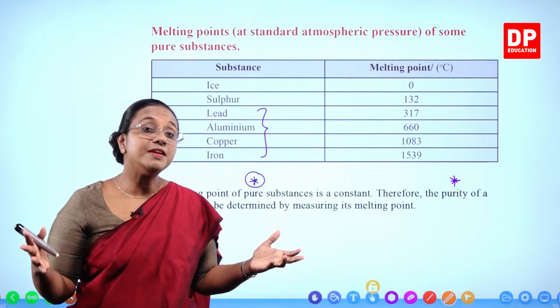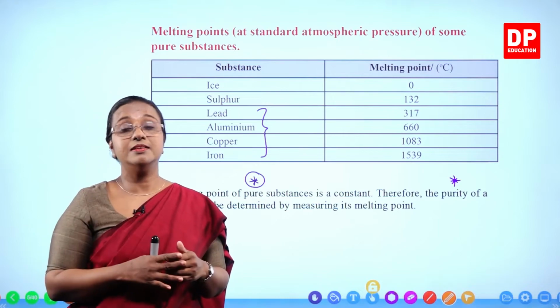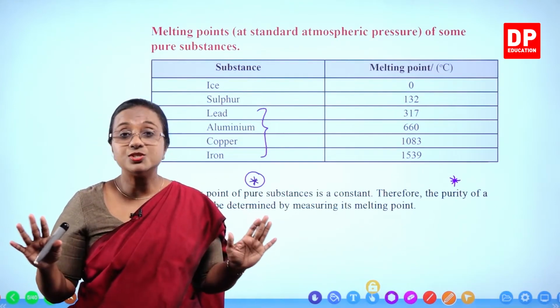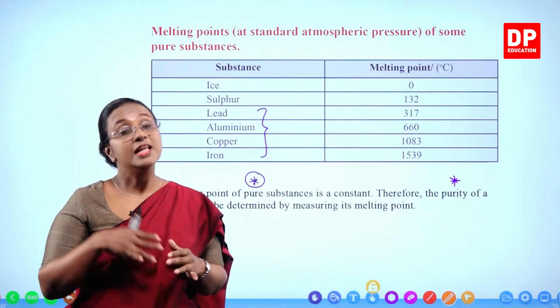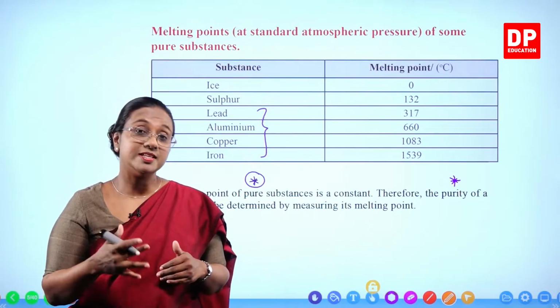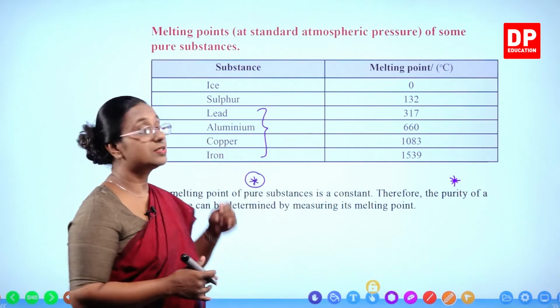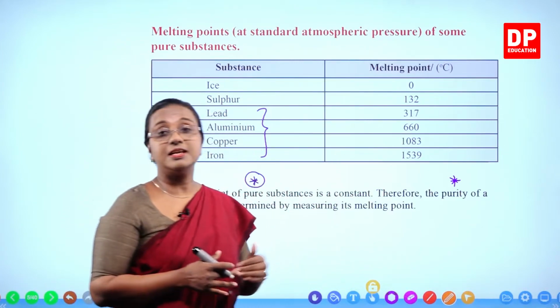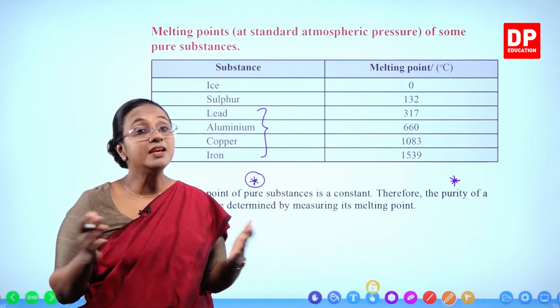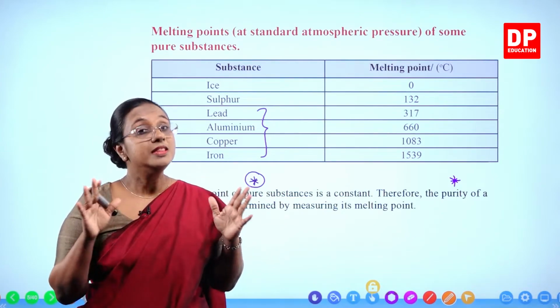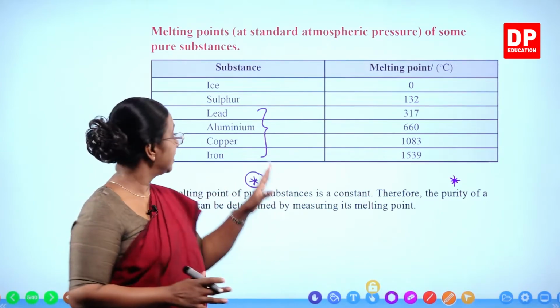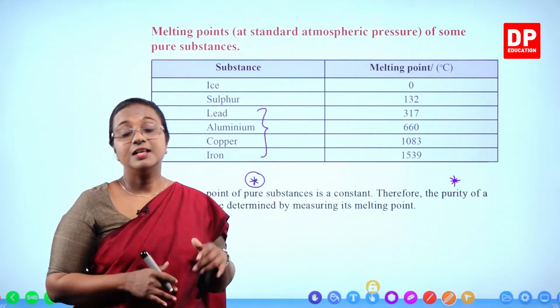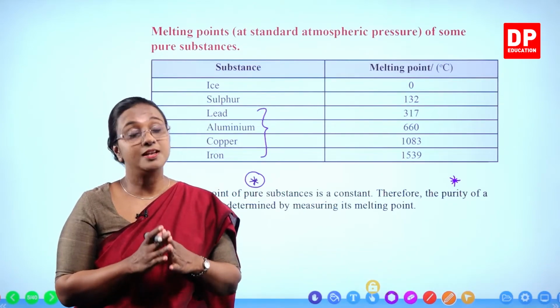But if it becomes 320 degrees Celsius, then it is not pure lead. There can be an impurity. Some other substance is mixed with lead. Sometimes it can be less than 317, say 300 degrees Celsius. Then also it means it is not pure lead. There is something mixed with lead.